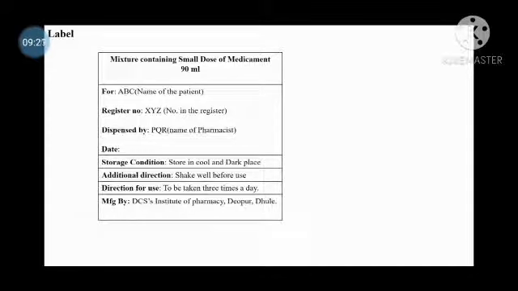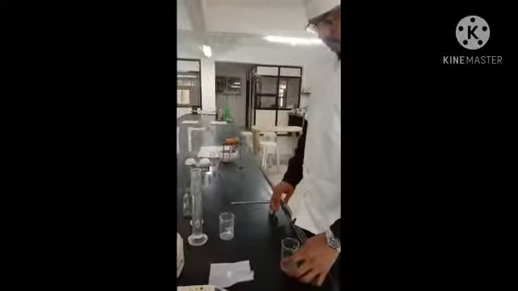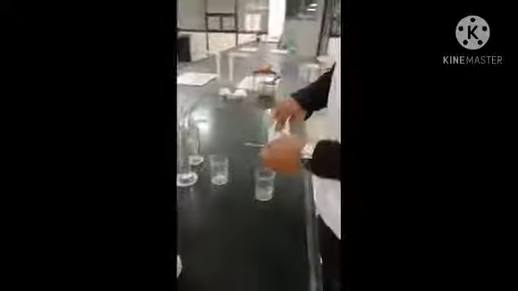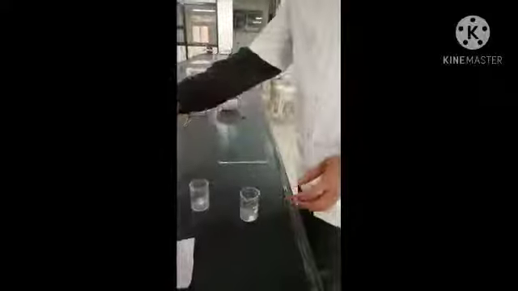Now the procedure of this preparation. Let's start with the procedure for the mixture containing a small dose of medicament. In the procedure, we take 1 grain of hyoscine hydrobromide, which is already weighed, and dissolve it in 100 ml of water, that is, chloroform water.